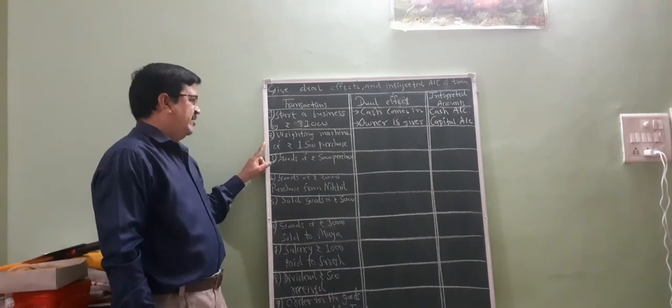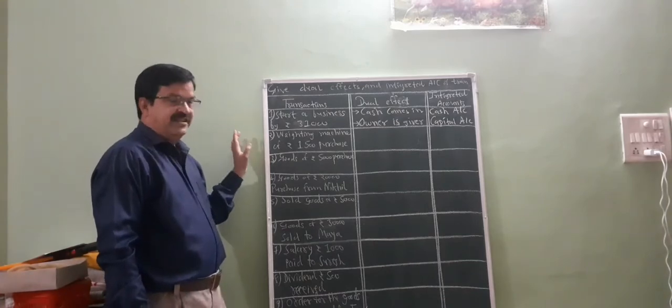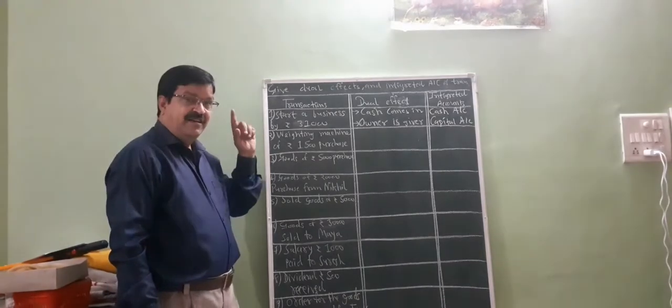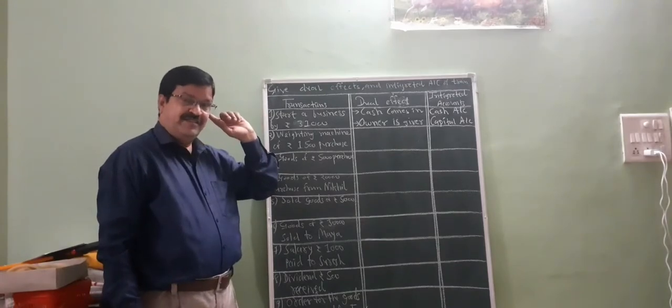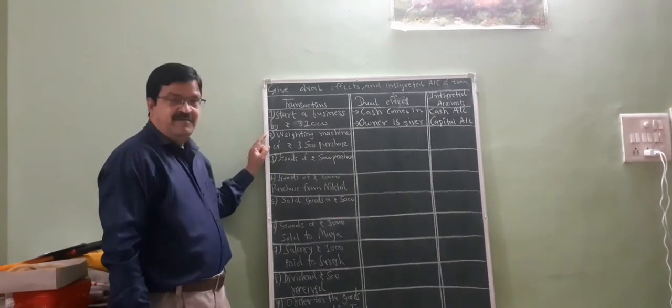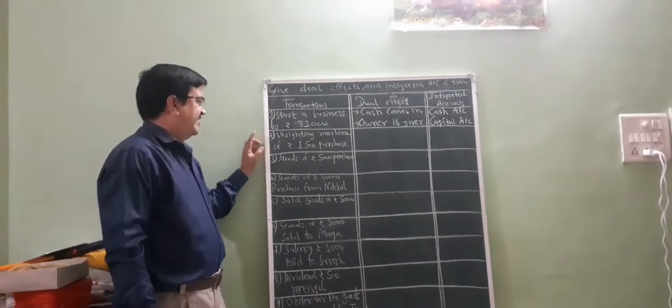Second, weighing machine of rupees 1,500 purchased. Then type of transaction first: cash transaction, because person name is not given.